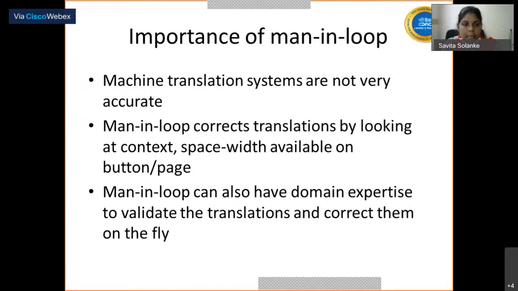If it is a fruit website, I need to translate Apple as the fruit, and considering the Apple Corporation website or another e-commerce website, I need to translate Apple as Apple only because it's a product. Man in the loop also has domain expertise to validate the translation and correct it on the fly.